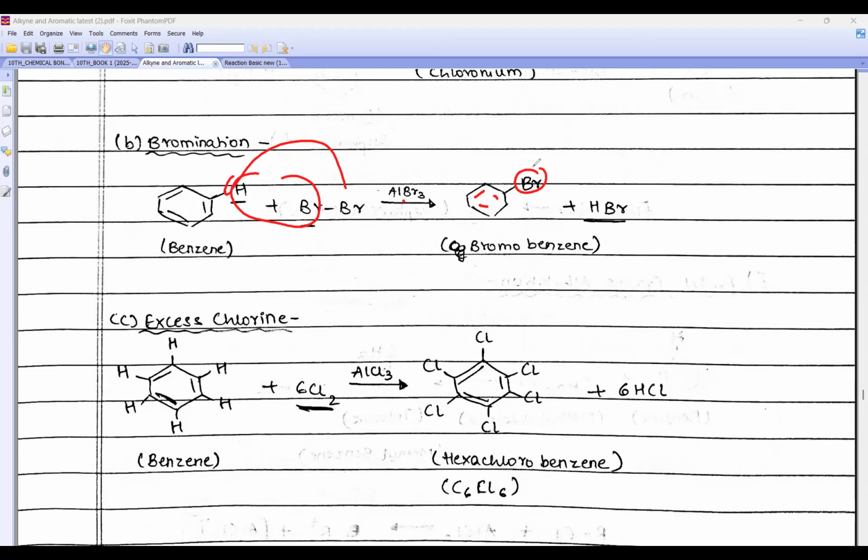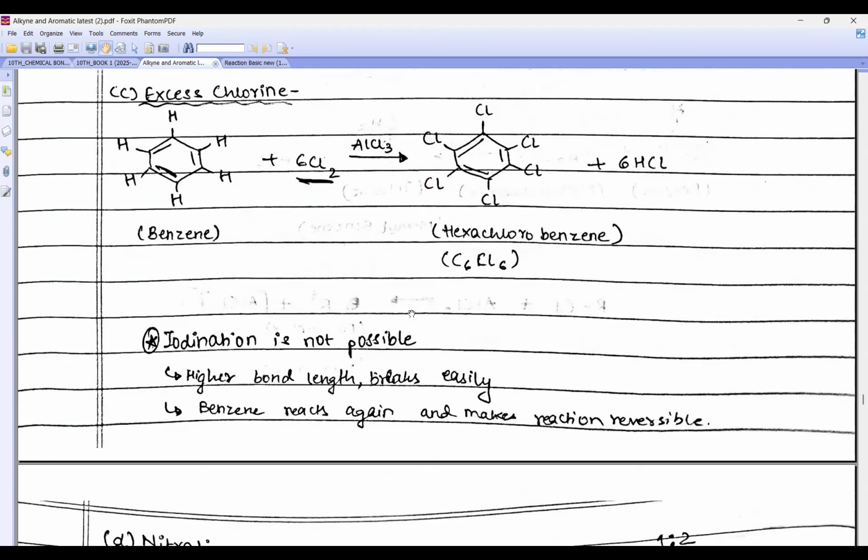Excess लेके तो क्या होगा बेटा? All hydrogen will be replaced. Benzene में how many hydrogen are there? So all 6 hydrogen are replaced, but if hydrogen is replaced by a functional group, then it is electrophilic substitution or not? Tell me. So you get hexachlorobenzene. If they say in exam with excess chlorine, then only. Okay. Iodination is not possible. We have done now because HI ka bond length is bigger. Right? Direct iodination not possible.